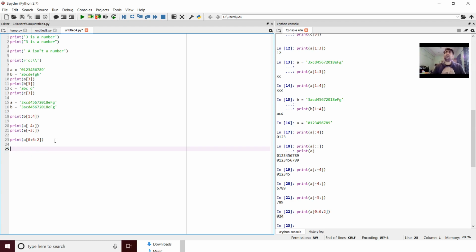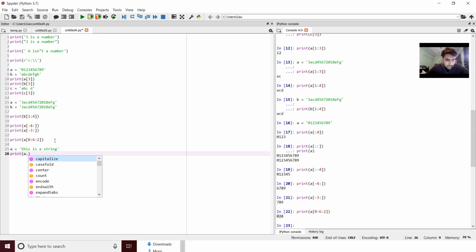Now let's come to some other concepts. We are done with slicing. Let's discuss some built-in functions that you can apply to a string. So suppose I have a string a equals this is a string, right? If I go to print a dot, you can see there is capitalize. What this function will do is make your first character capital. Now center will center your strings as per the requirement, or as per the column width. There is encode.